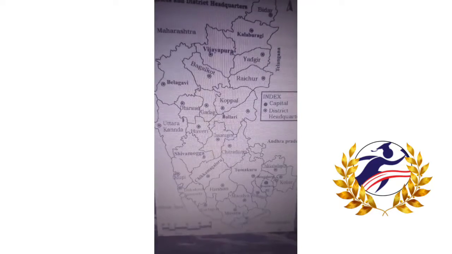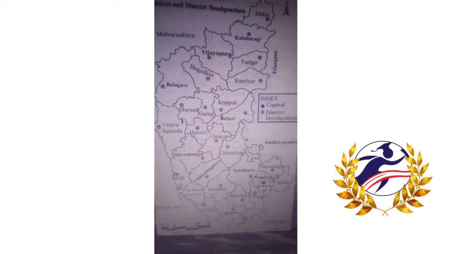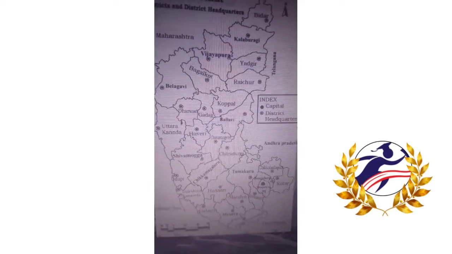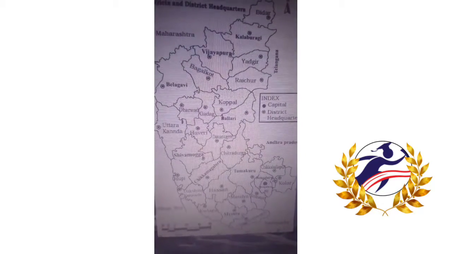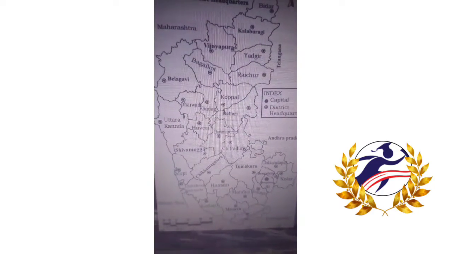We lie in the eastern hemisphere, like how the northern hemisphere and southern hemisphere divide our globe. Like that, from 0 degree to 180 degree is considered as east, and from 0 degree to 180 degree minus, it is considered as western hemisphere and eastern hemisphere. So India lies in the eastern hemisphere. That's why our longitudes are counted as eastern longitudes. Okay students, so this is about longitude and latitudes.